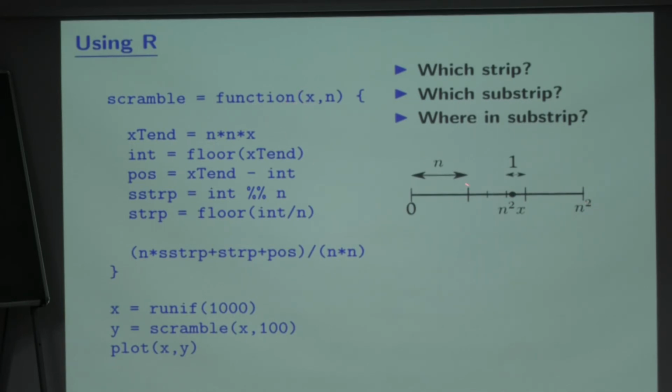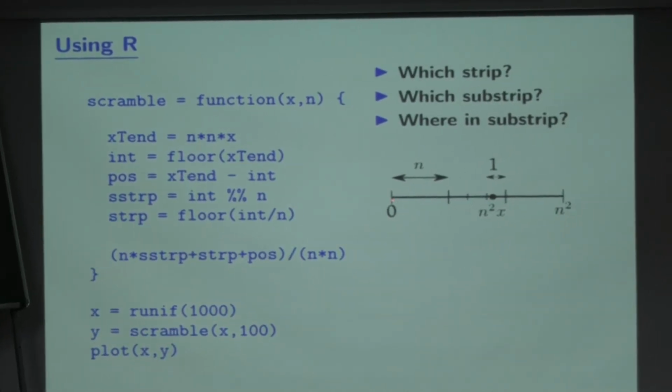X is the value that you want to change. N is the number of strips and substrips. I first extend it, so I call it extend, n squared times x. So that is my number. Now it is very easy to figure out the strip, substrip, etc. I will first take its integer value, the floor of that. And then its position I can take as the fractional part, which is the extended value minus the integer part. So this part gives me the position, where in the substrip this is located. This will not change.